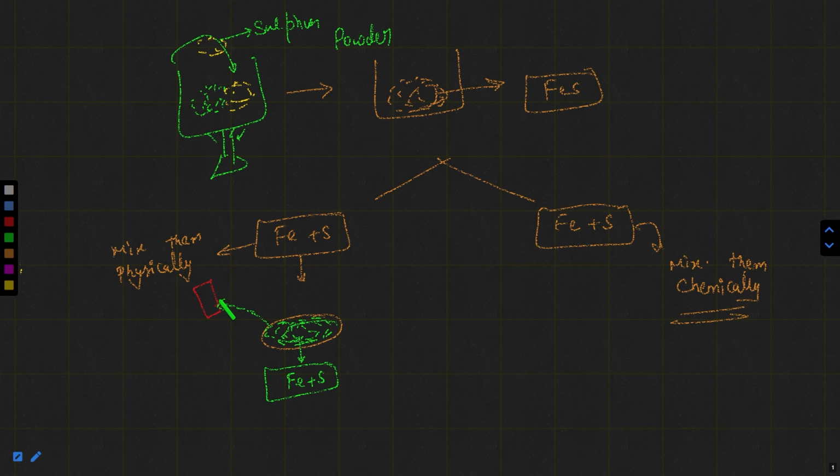But if you take another petri dish and, after heating, or you can say after mixing chemically, you put the product in this petri dish, it is a black color powder.